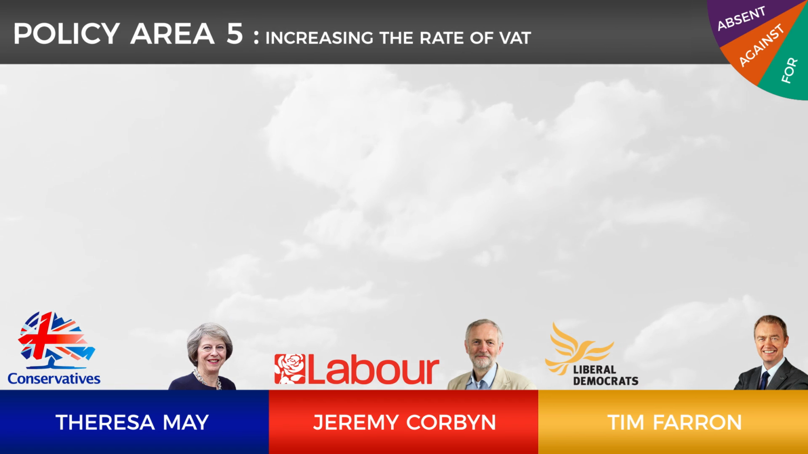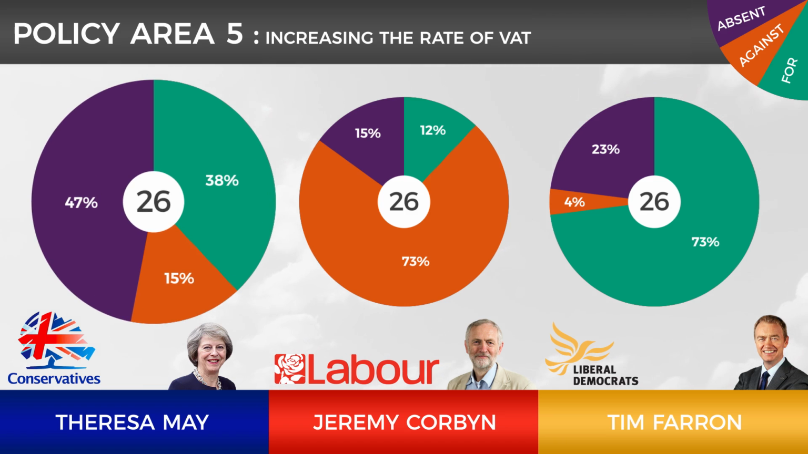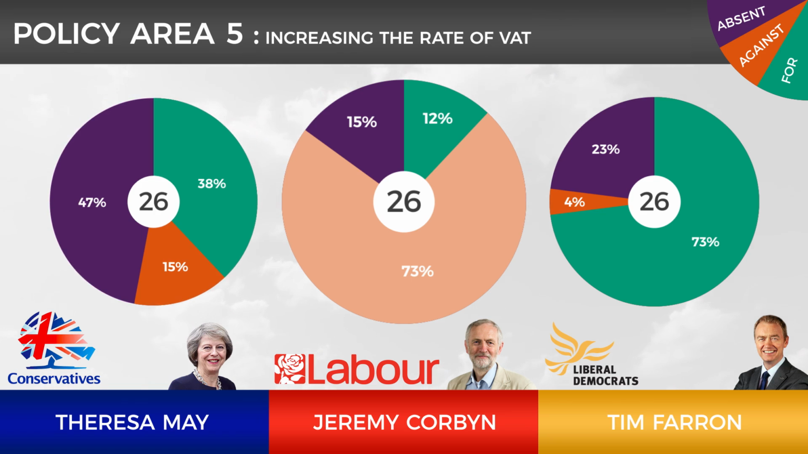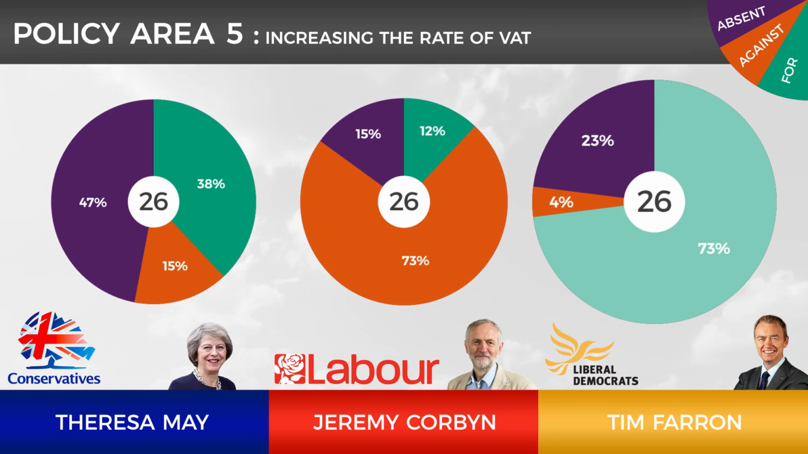The fifth policy area is about increasing the rate of VAT. Each politician has had the chance to vote in this area 26 times. Theresa May's voting record suggests that she has generally been in favour of raising the rate of VAT, although she has voted against it. Jeremy Corbyn is a strong advocate of not raising the rate of VAT, having voted against a rise 73% of the time.